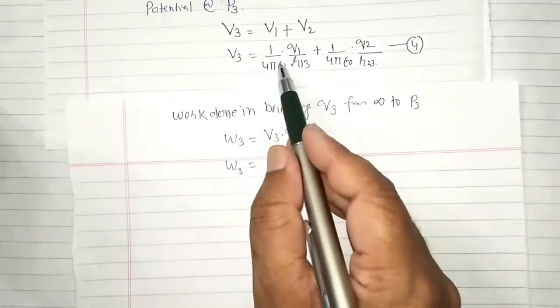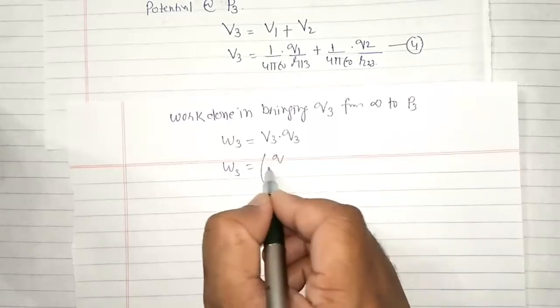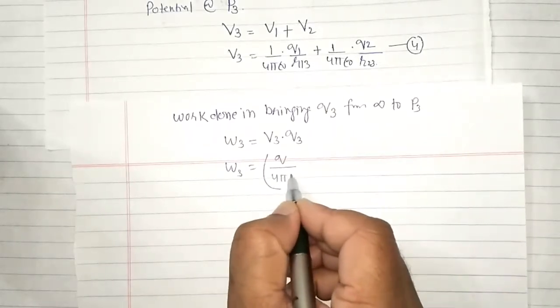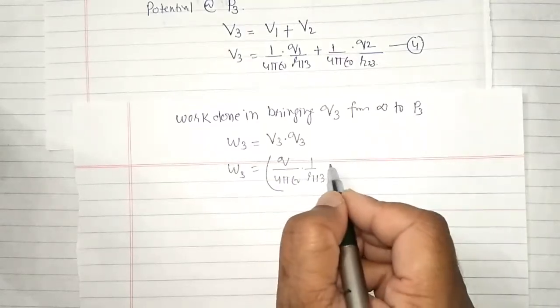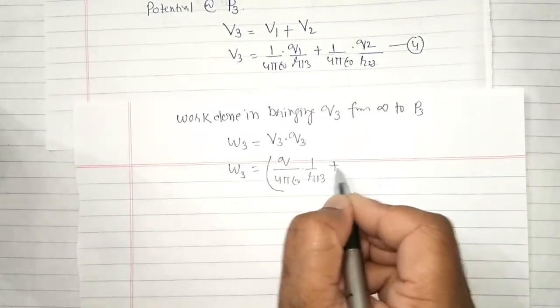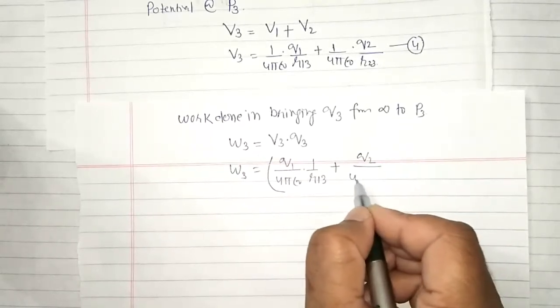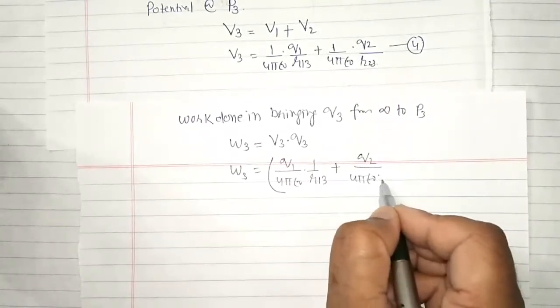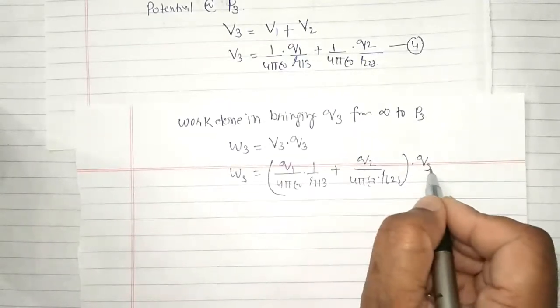V3 is found to be Q1 upon 4 pi epsilon naught R13 plus Q2 upon 4 pi epsilon naught R23, multiplied by Q3.